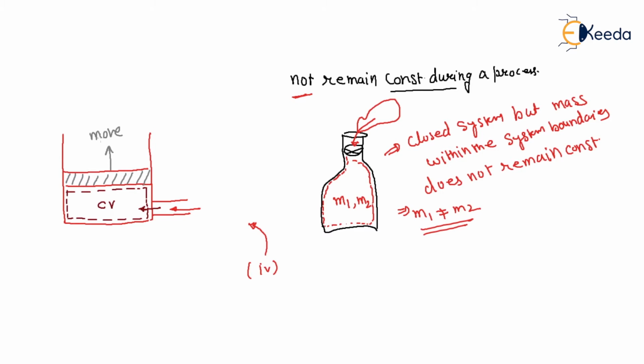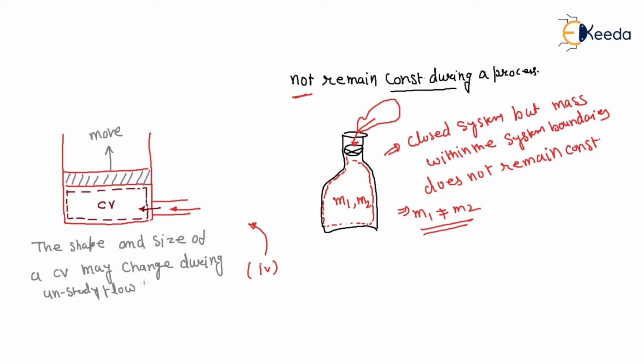So in this case, this is an unsteady flow process. But here the shape and size of a control volume may change during the unsteady flow process.